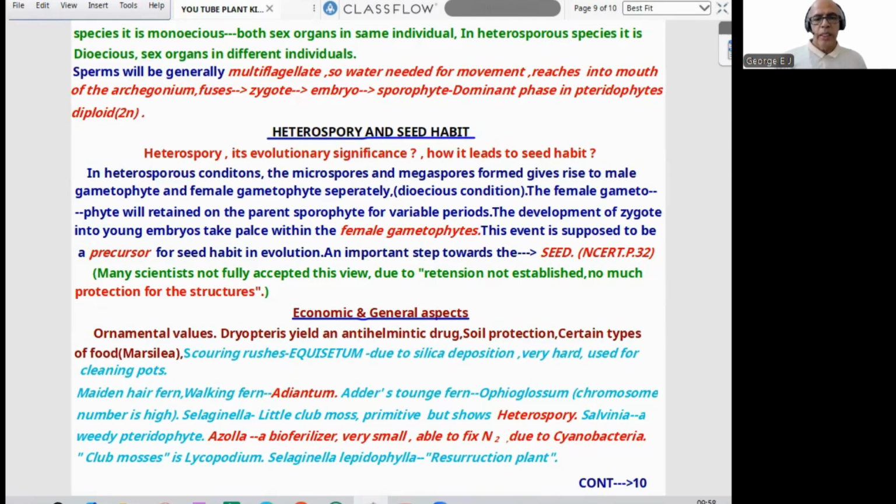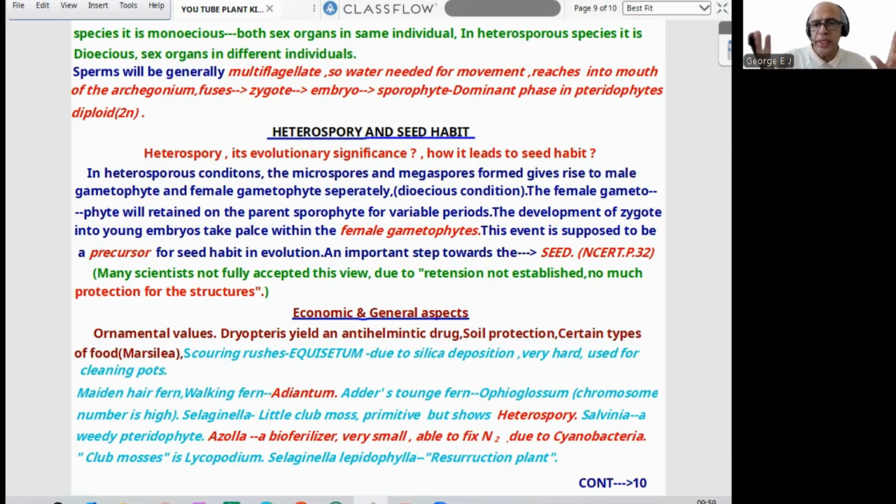Now, another important event, from an exam point of view as well as in evolutionary aspect: heterospory and seed habit. Heterospory, its evolutionary significance, how it leads to seed habit. In the heterosporous condition, microspores and megaspores give rise to male gametophyte and female gametophyte separately. Dioecious condition. The female gametophyte will be retained on the parent sporophyte for variable periods. The development of the zygote into a young embryo takes place within the female gametophyte. This event is supposed to be a precursor of seed habit in evolution, an important step towards the seed in higher plants.